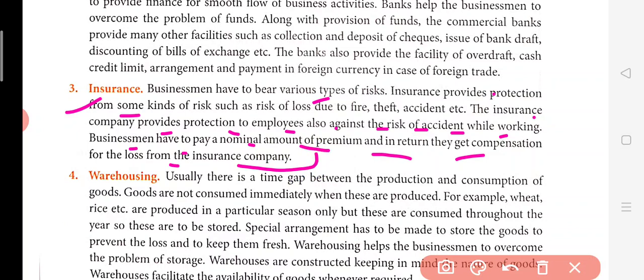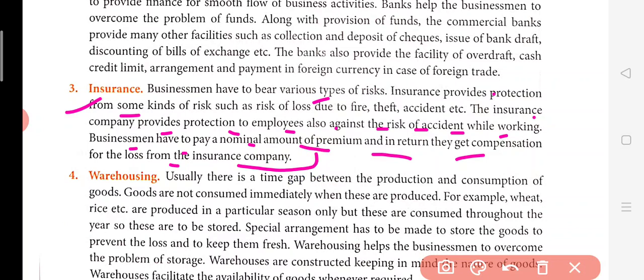A company also takes insurance because a company is like an artificial person in the eyes of the law. According to the Indian Companies Act 1956, the company is given this identity, that it will be called an artificial person. So a company can also buy insurance just like you and I can buy insurance. You have to make sure that you are paying a premium, that small sum of money, to them, and in exchange they will give you protection.